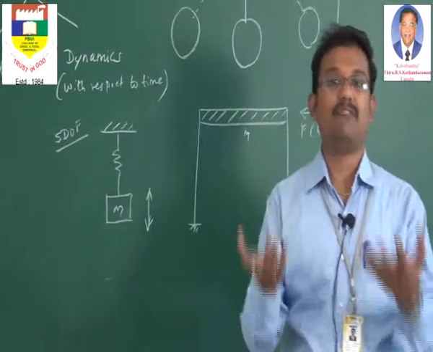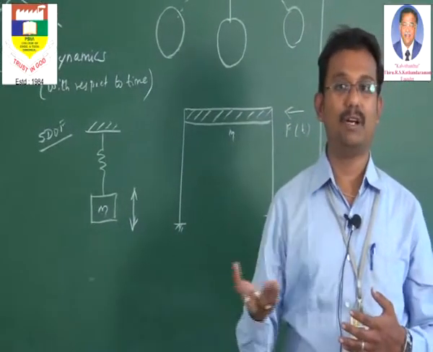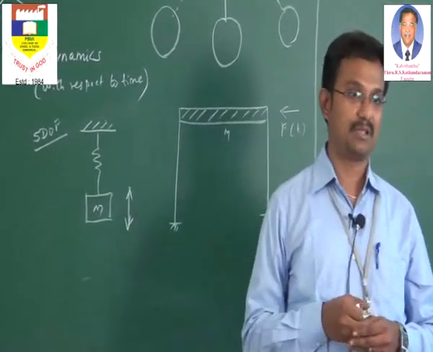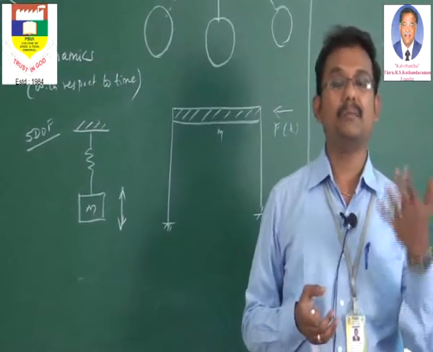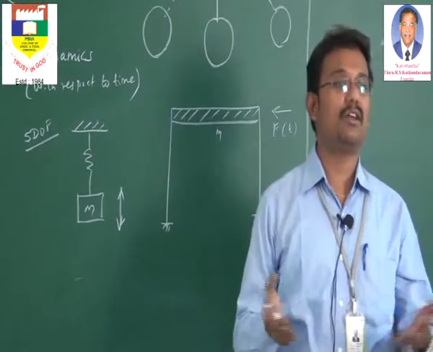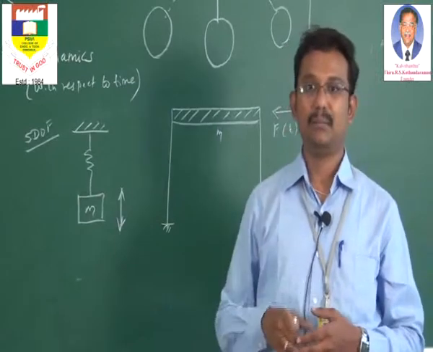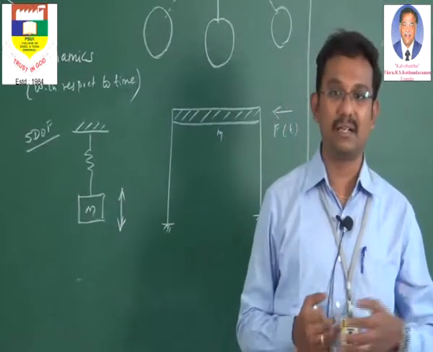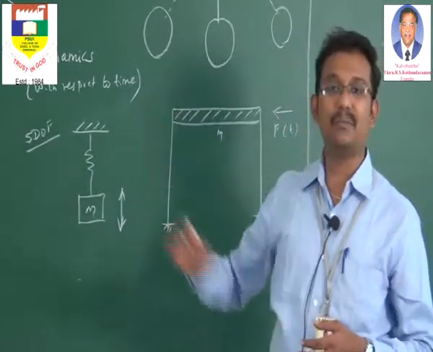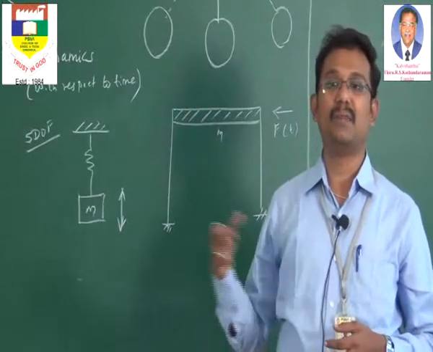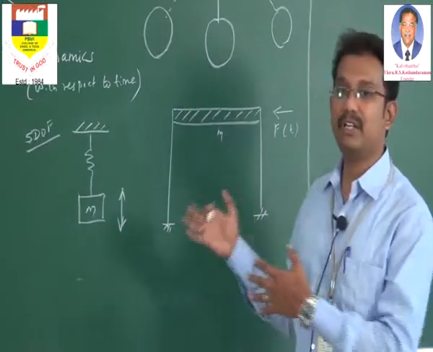Now if the degree of freedom is more than 1, it is called a multi-degree of freedom system. For example, 2. Some textbooks do refer to it as a 2 degree of freedom system and then multi. But as per the standard or classical definition, if the degree of freedom is more than 1, it is termed as multi. Now how can we define some multi-degree?